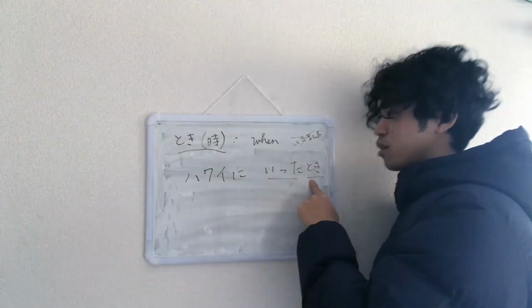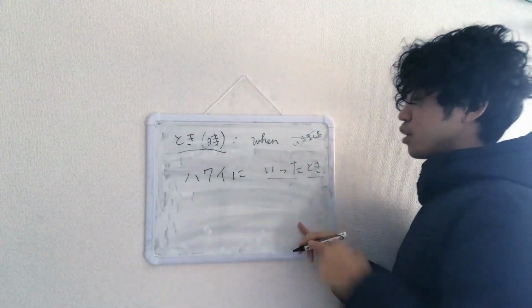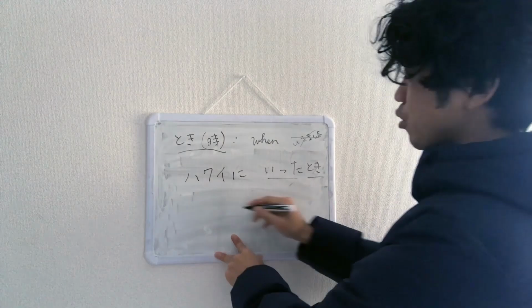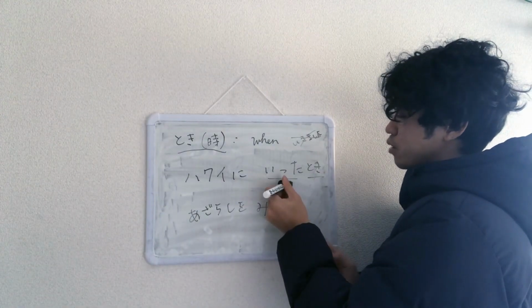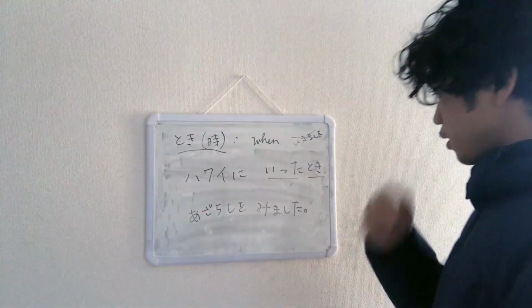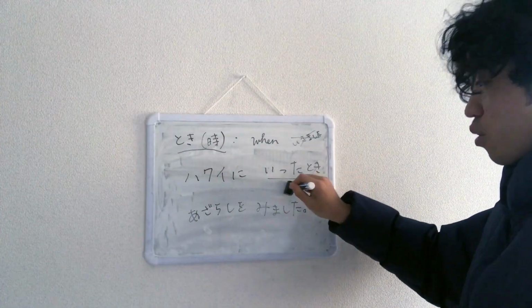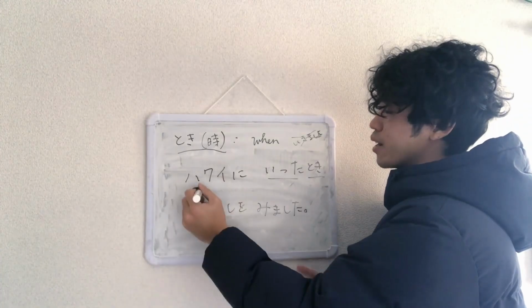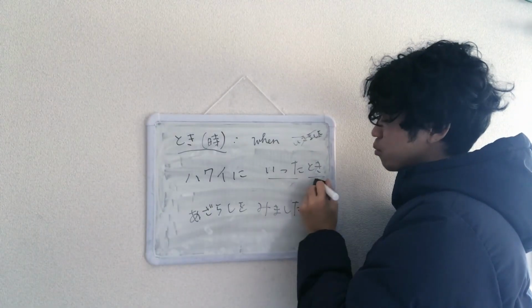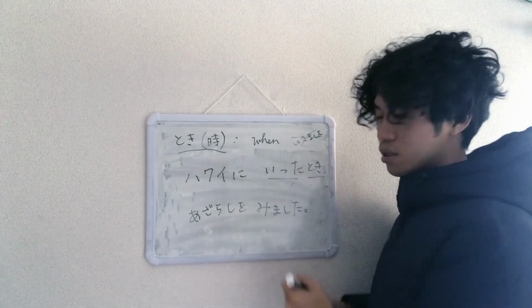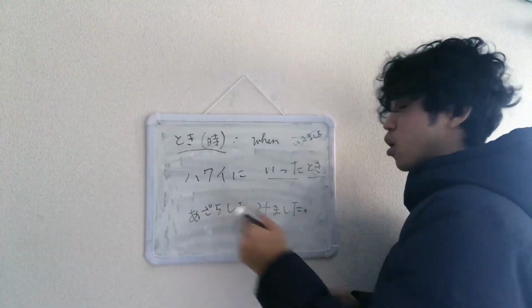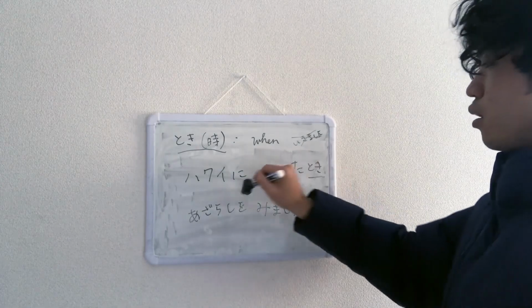If you want to use とき, you want to have the dictionary form, shorter one. ハワイに行ったとき、アザラシを見ました。You see, I'm not using the longer form. I'm using short form because that's the rule. ハワイに to Hawaii 行ったとき went when. So when I went to Hawaii, アザラシ is a seal を見ました。So I saw a seal when I went to Hawaii.